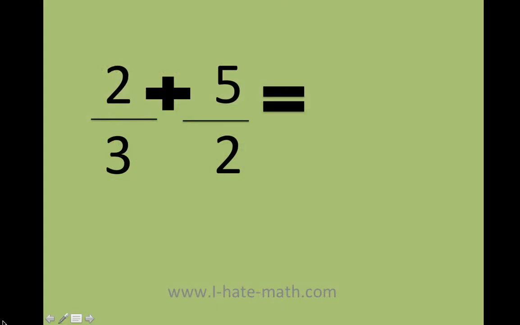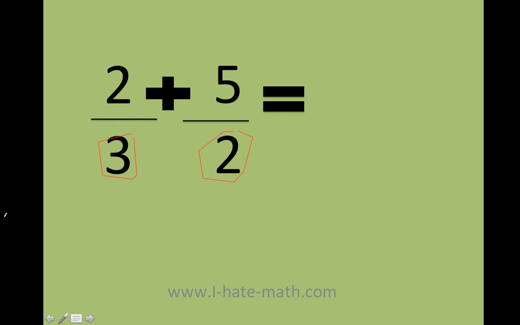So let's say that you have this fraction 2/3 plus 5/2. Well, remember, we need to have the same denominator in order to add this fraction. Who is the denominator? Don't forget, the number on the top is the numerator and the number on the bottom is the denominator. So these guys need to be the same number so I can actually add the fraction.